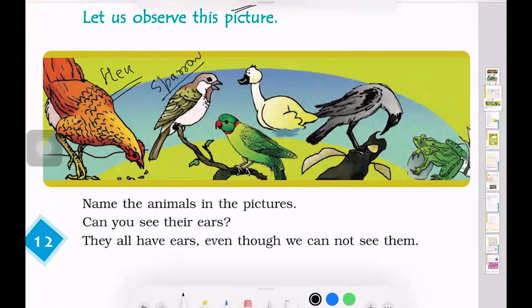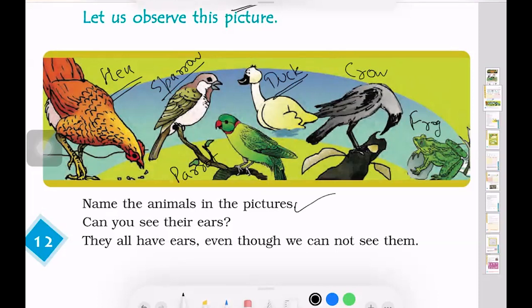Then we have a duck also over here. We have parrot also. I'll write parrot here. Then we have crow and a frog too. So these are the names of the animals given in the picture.